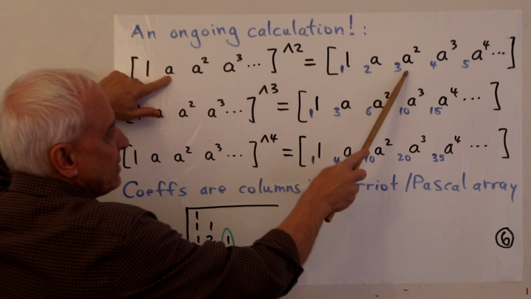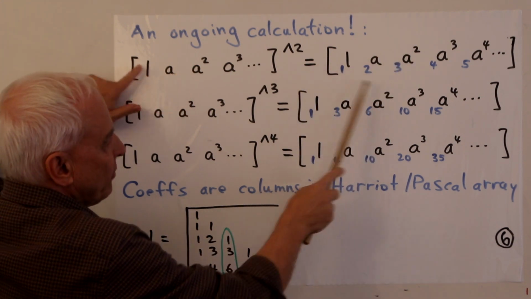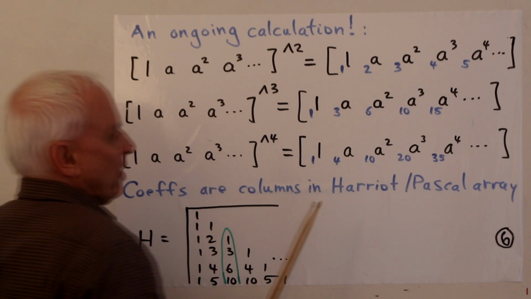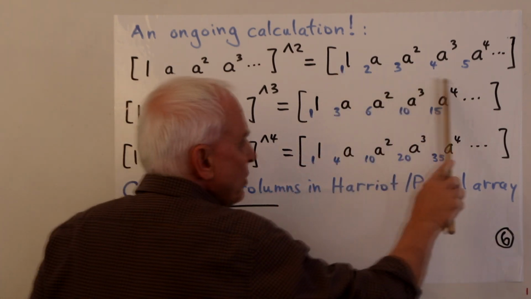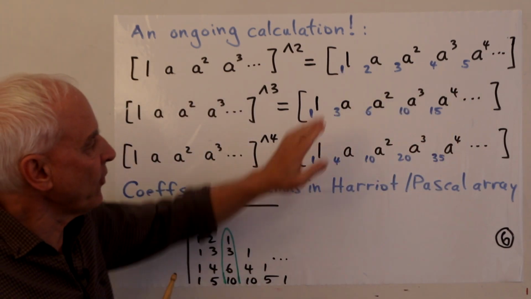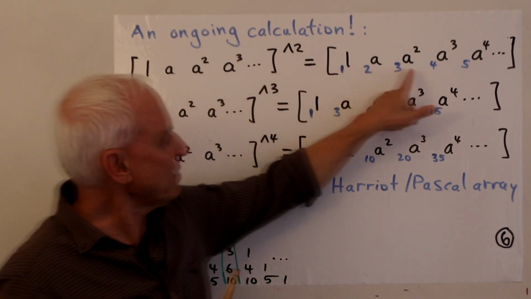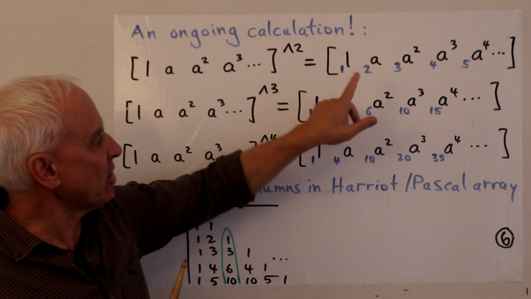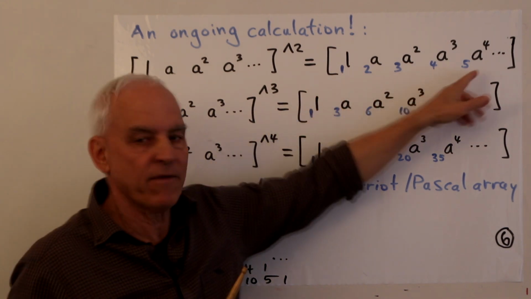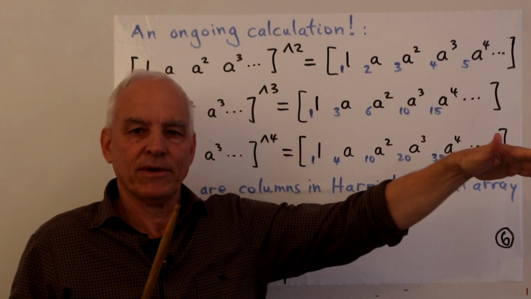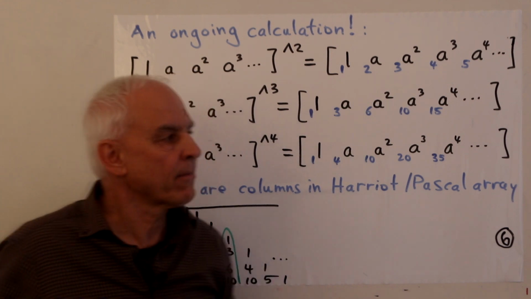We're going to get an a squared, and that's going to appear in 3 different ways. We're going to get an a cubed, that's going to appear in 4 different ways. So what we're getting is an ongoing sequence where we have all the increasing powers of a, but the coefficients are 1, 2, 3, 4, 5, just the natural numbers in their natural sequence.